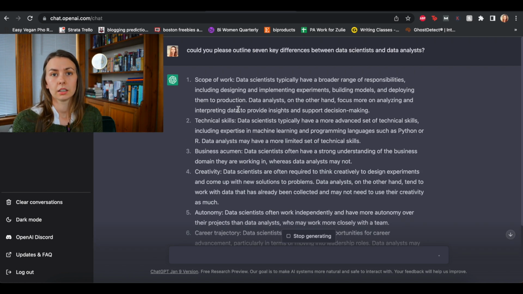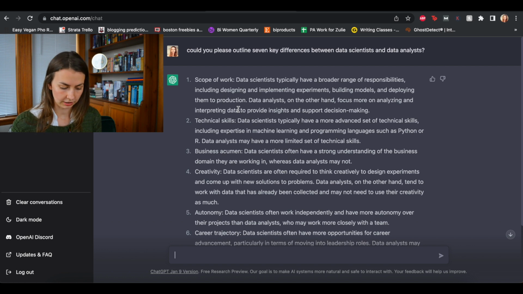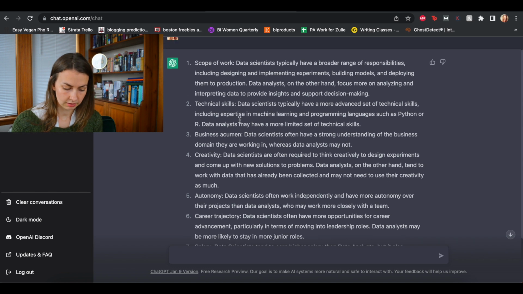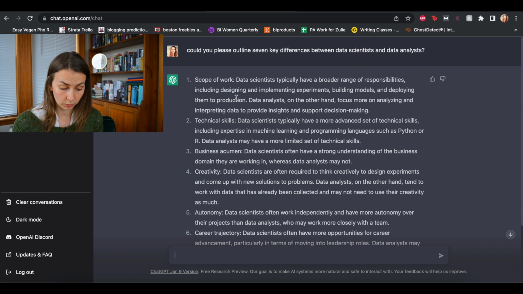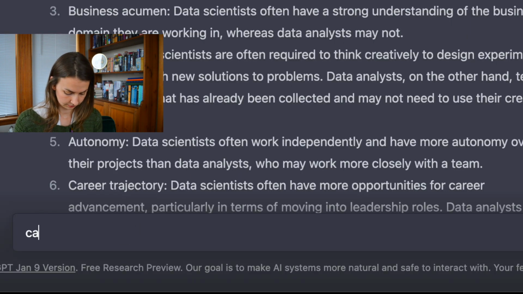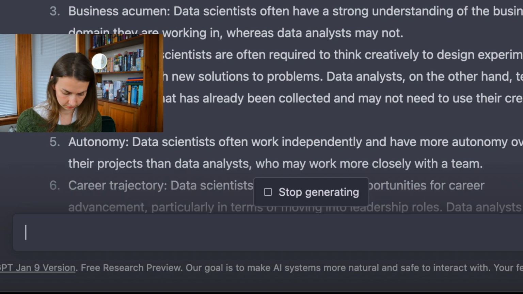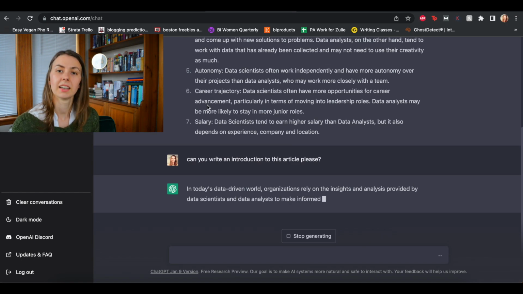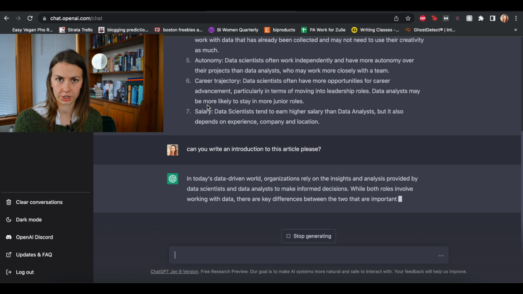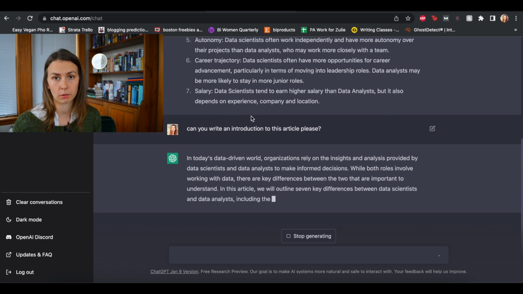Okay, so ChatGPT is generating 7 key differences. I came up with 7 because I like the number 7, you know. So these are the 7 things that I would be writing about in my article. So what I'll do is I'll say, now let's get it to generate the introduction to the article outline that it's just given me. This is what we're going to be testing.